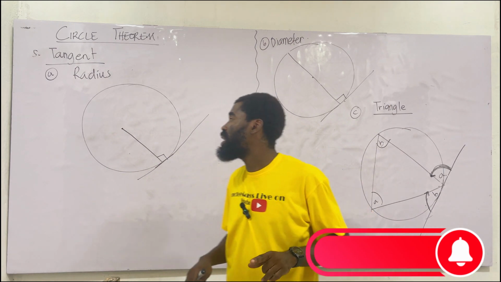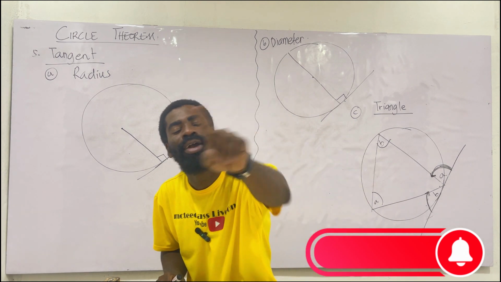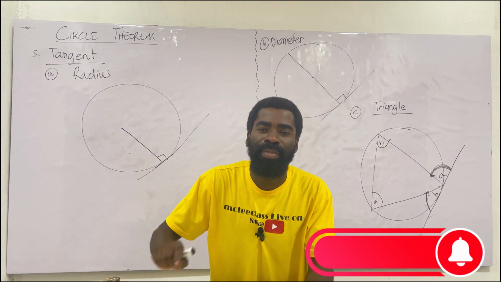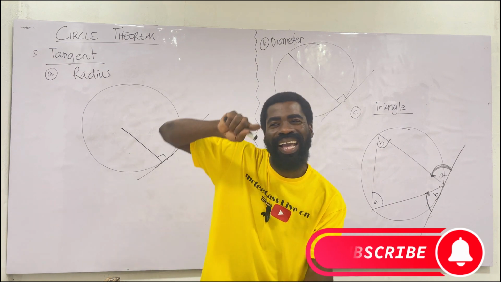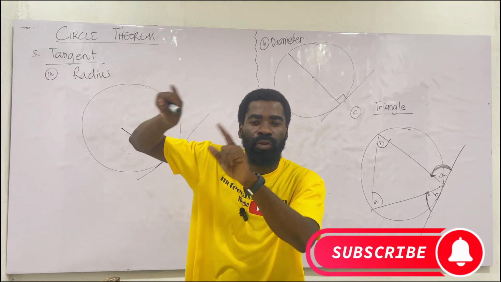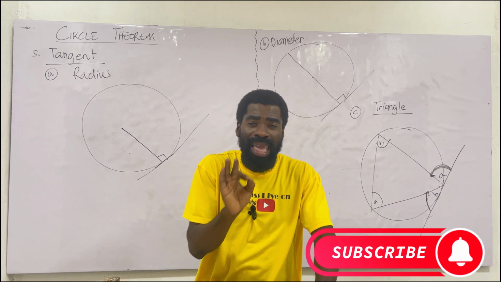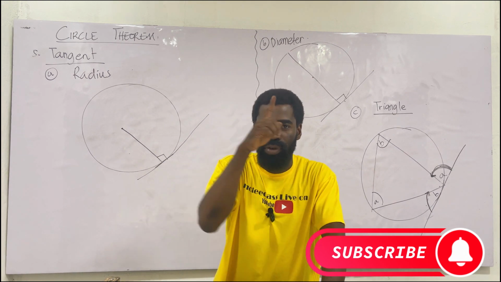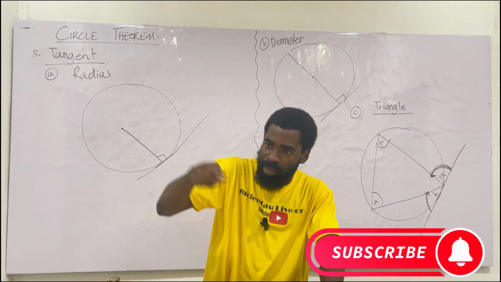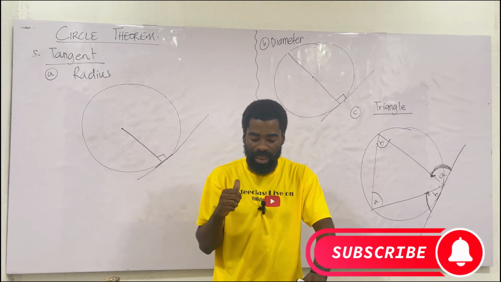The second thing we said is that once these are sharing the same chord, one at the center, one at the wall, the circumference: 2 times the angle at the circumference equals the angle at the center. We multiply the angle at the circumference by 2, we get the angle at the center. The secret that I gave you was that the axis must be in the same direction or same shape. One of them will go in the valley form, another in the mountain. I demonstrated that. When you go back, you see what that is.